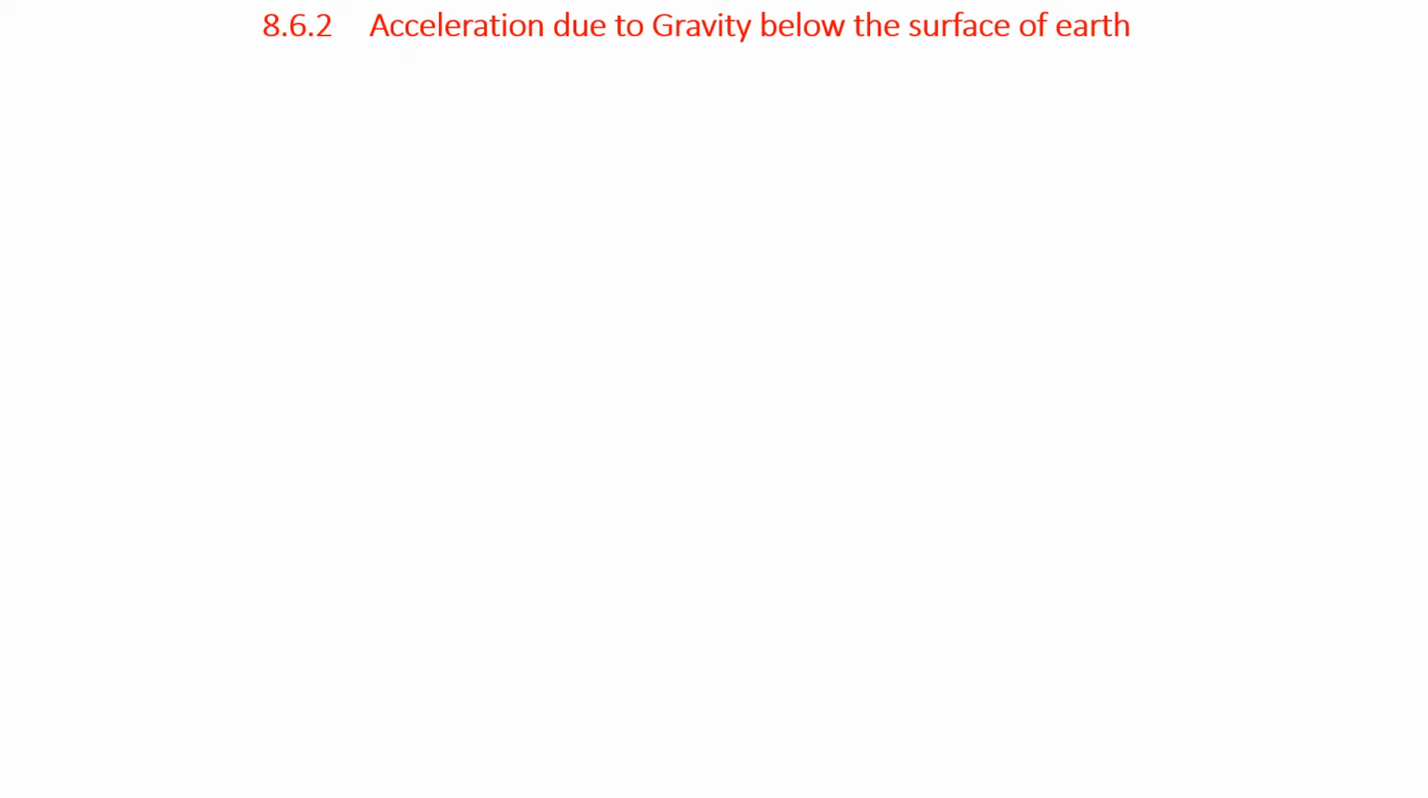Next section. Acceleration due to gravity below the surface of the Earth. In section 8.6.1, we studied the acceleration due to gravity above the surface of the Earth. In this section, we will study acceleration due to gravity below the surface of the Earth. So here consider a mass m which is at a distance d below the surface of the Earth. This outer circle is the surface of the Earth, and this mass is at a depth d from the surface.